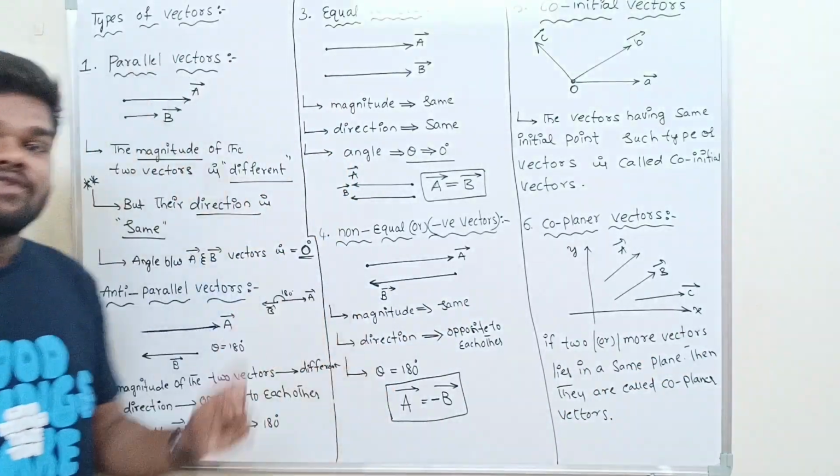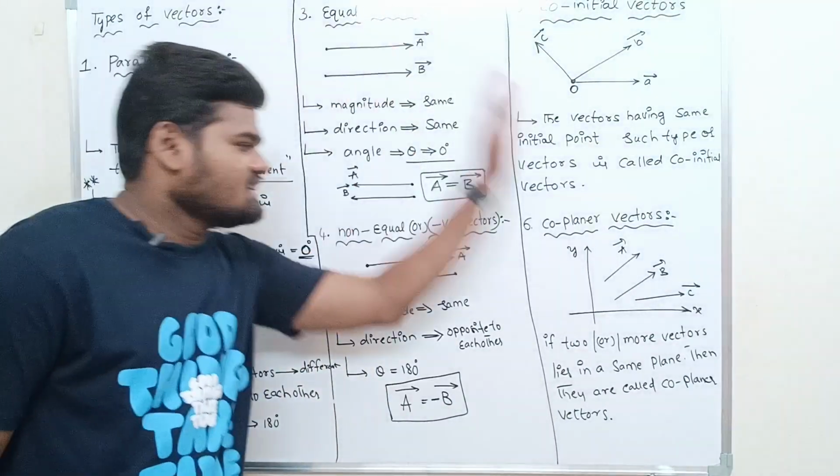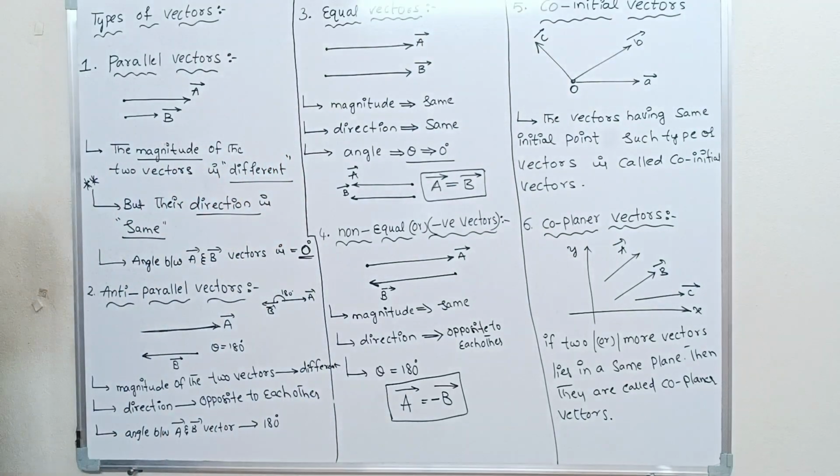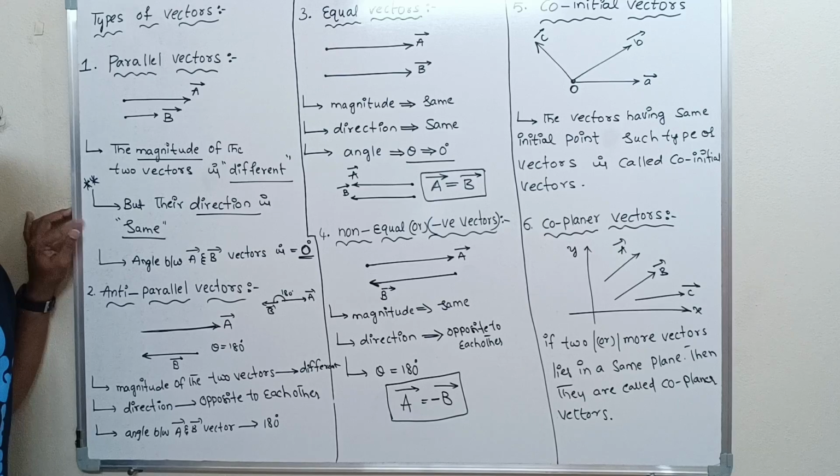Any doubts? Right. I hope that you are clear about these six vectors. So pause the video and write the notes. 3, 2, 1, go.